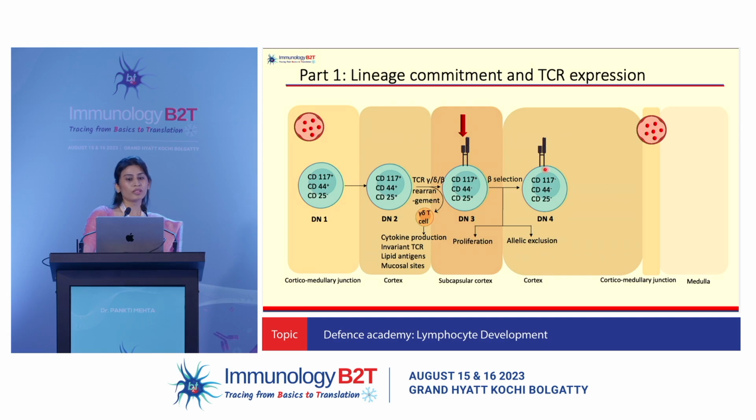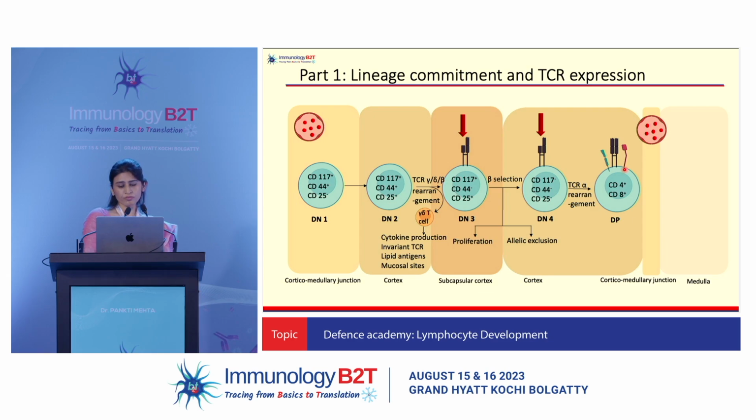And then we move to the double negative 4 stage where the cell again stops expressing CD25. It will again receive some signaling through the pre-TCR and now it will start rearranging the alpha chain because as the proliferation has stopped, your RAG enzymes again increase in concentration and the alpha rearrangement begins. Once that is done, we now have a double positive thymocyte expressing both CD4 and CD8 along with a mature TCR.